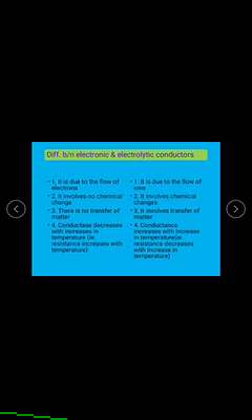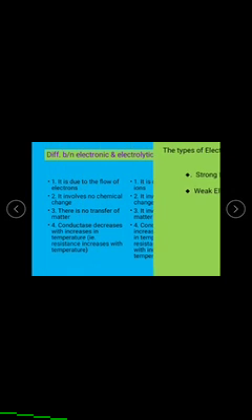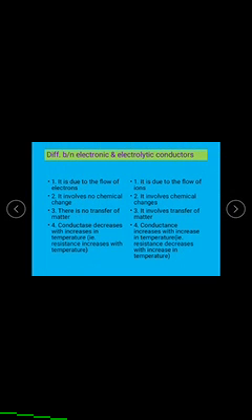We observe here the differences between the electronic and electrolytic conductors. That is, flow of electrons occurs here, flow of ions here. Here there are no chemical changes, here there are chemical changes. There is no transfer of matter, here it involves the transfer of matter. Conductance decreases with increasing temperature, conductance increases with the increase in temperature.